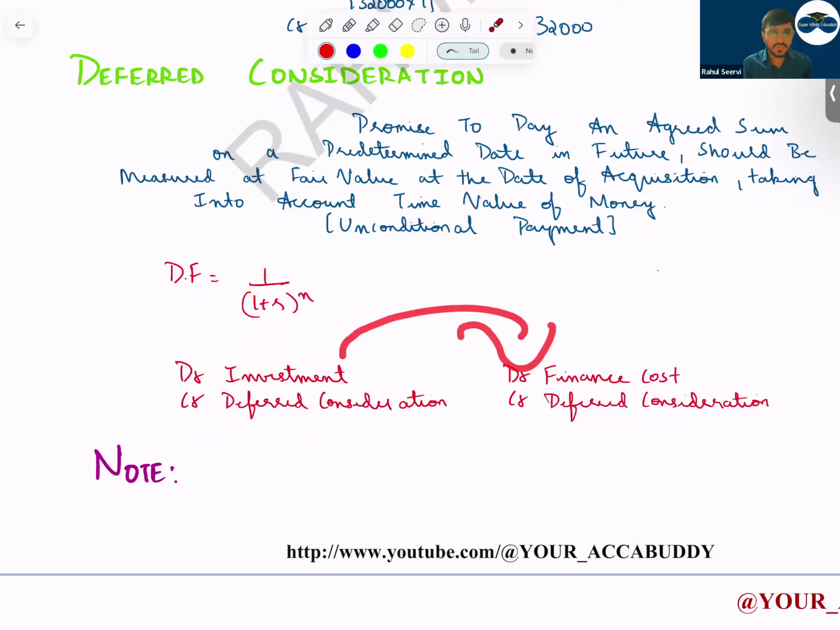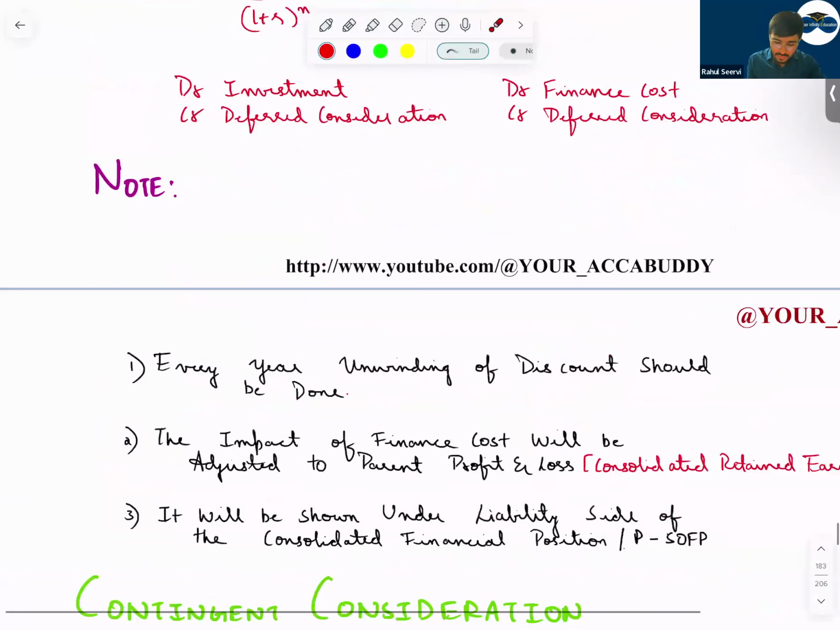And over the years, what should we do? We have to unwind it. So debit finance cost, credit deferred consideration. Now this finance cost is an expense for which company? This finance cost is an expense for the parent company. So when the parent company is preparing the P&L, it will be recorded as a cost. If the consolidated P&L is prepared, we record it as a finance cost in the financing category. If the consolidated balance sheet, your SOFP, is prepared, in that case we take this to retained earnings. Your step number 5, group retained earnings. See a note. Every year, unwinding of discount should be done.